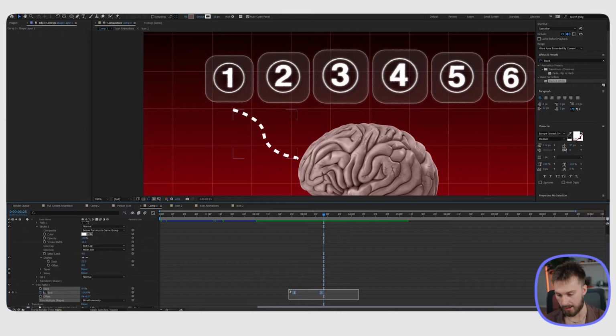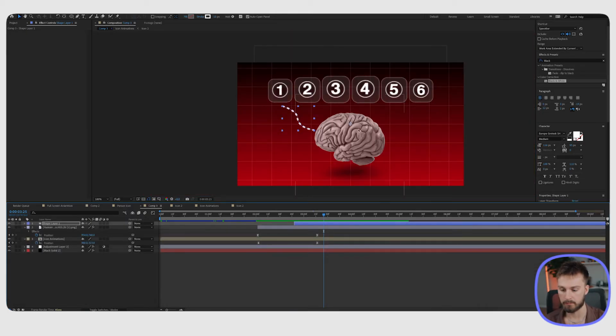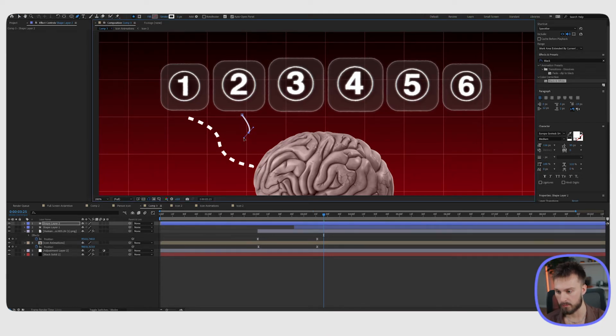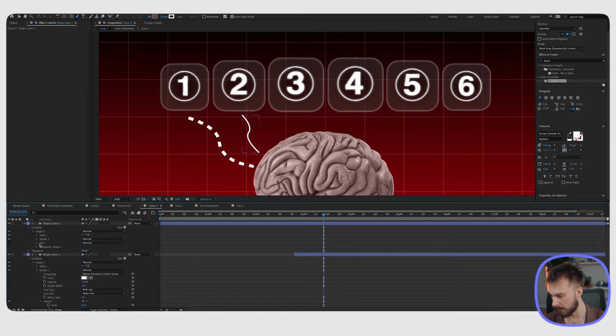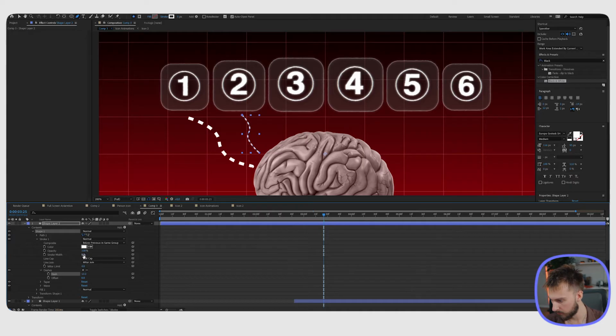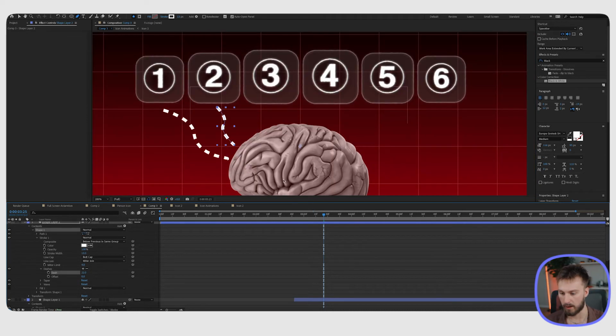What we can do is copy these and paste them to the other strokes that we're going to be adding to this. So I'm going to take my pen tool and go about it in the same way where I'm just making a little line here. It doesn't have to be anything crazy. I'm going into contents and adjusting the stroke, changing it to a dash stroke, changing this to 13, and then the dashes to 22. And then we get the same effect there.